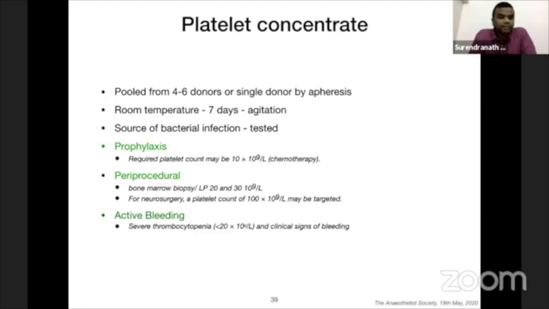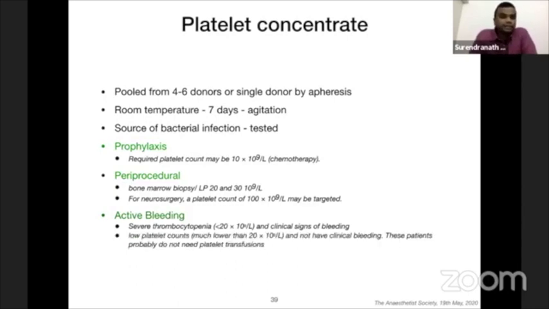An actively bleeding patient with severe thrombocytopenia who shows clinical signs of bleeding, and those who have less than 20,000, should be transfused with platelets. And for a low platelet count of less than 20 who do not have any clinical bleeding, we should wait to transfuse platelets. It shouldn't be a knee-jerk reaction. Just because you see a 10,000 platelet count, you transfuse? No, you look for signs of bleeding. If there are no signs of any overt bleeding, then you can wait to transfuse.